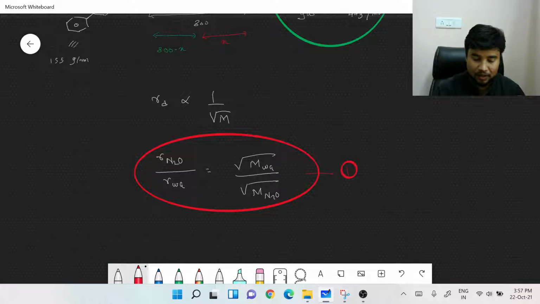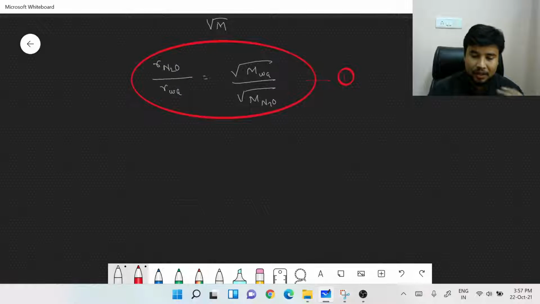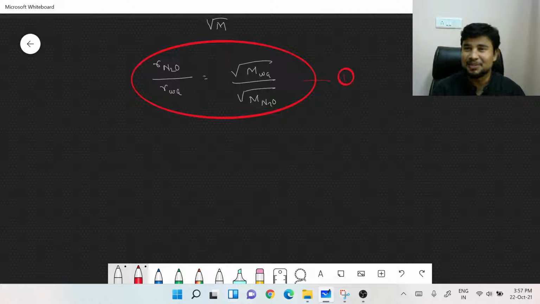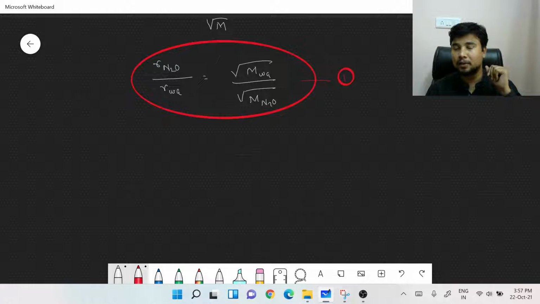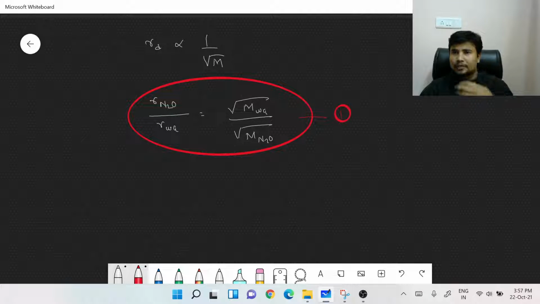Now that we have got an equation, we could move further to get a better idea, right? With this, obviously you can't solve the question because you don't know the rate of diffusion. What you only know is the molar masses. With that, you can't solve it. So we need something that could give us another cue, another thing that could make us move further towards the answer. What could that be?